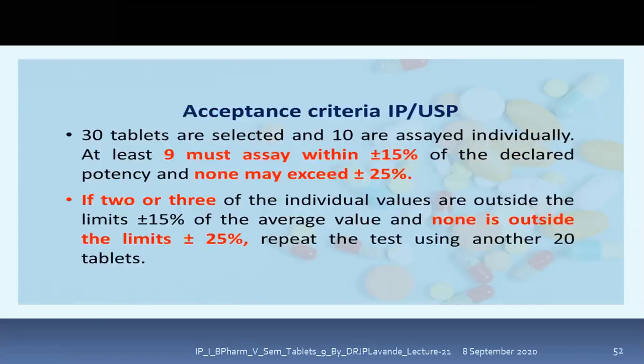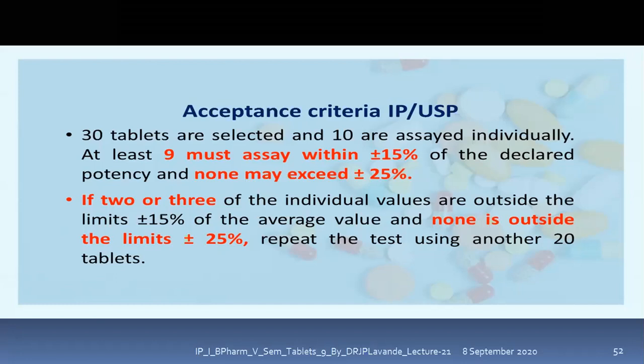Now here the acceptance criteria as far as IP and USP is concerned, we need to select 30 tablets, and 10 tablets are assayed individually. At least 9 must assay within plus or minus 15% of the declared potency and none may exceed 25% of the declared potency. That means what?